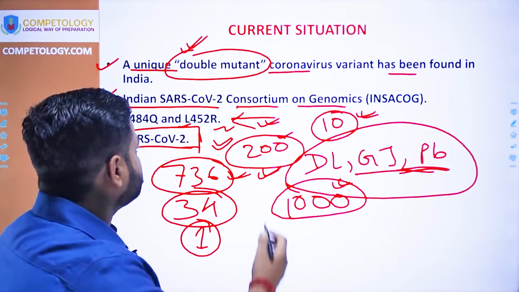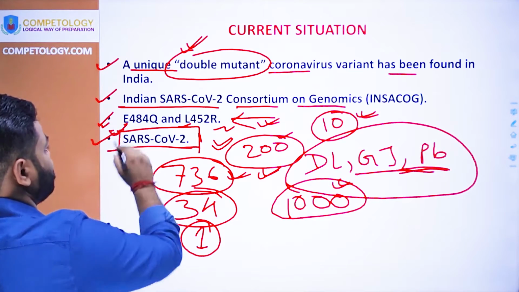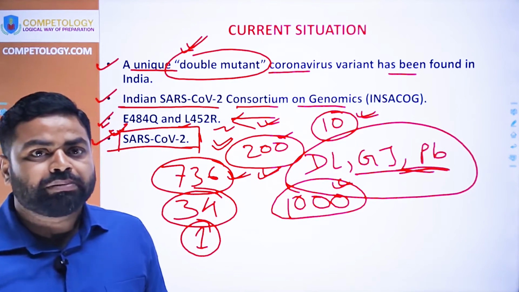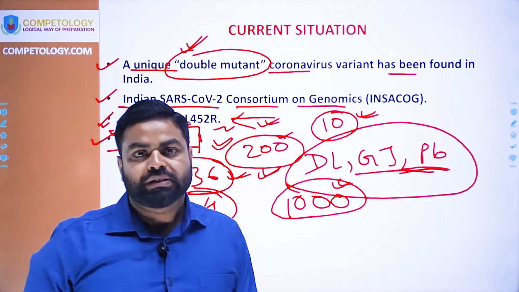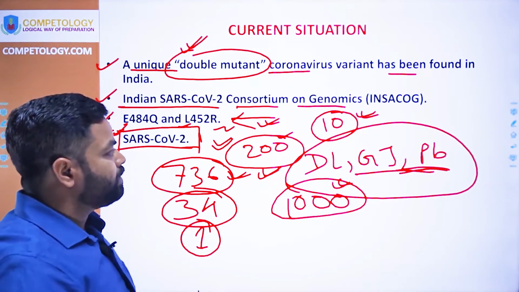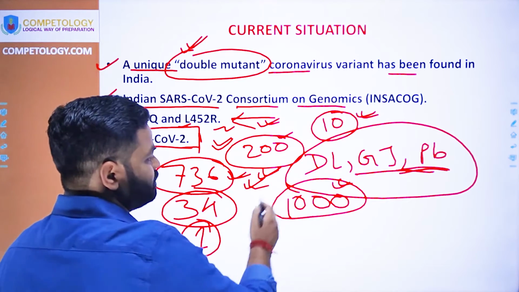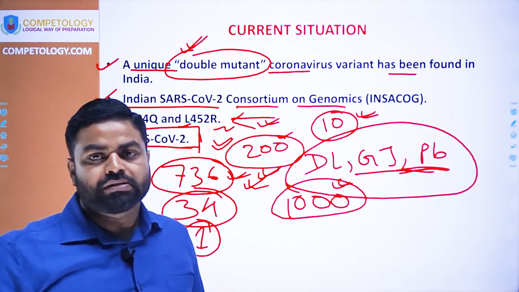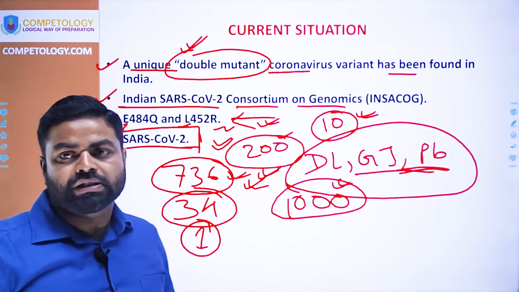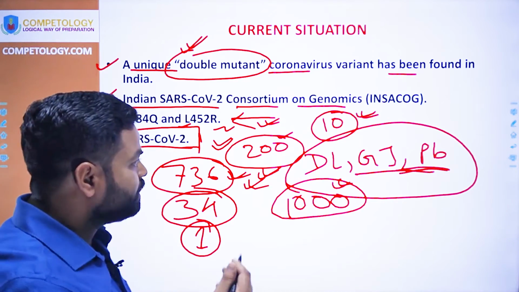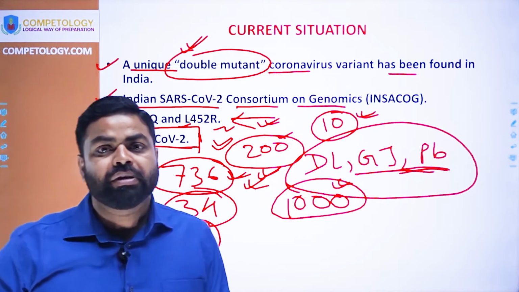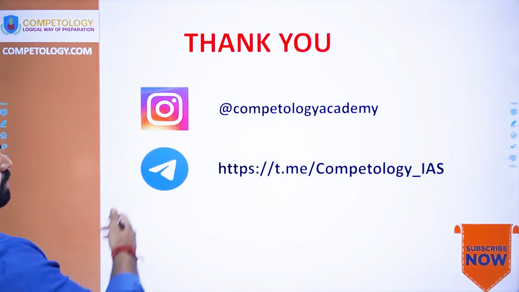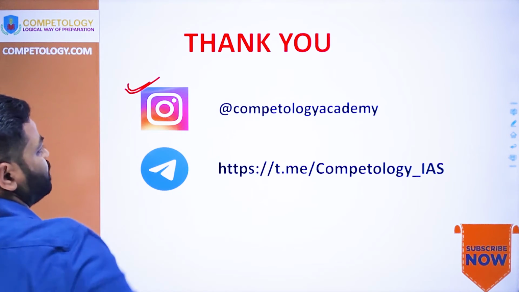So why is this a matter of concern? This is a matter of concern because the mutated virus may be more resistant to the COVID vaccine, or the COVID vaccine may not be so effective. The efficacy may not be enough to reduce the cases of infection, and because of that the current situation of the pandemic may prevail. So it is a matter of concern. Here we came to know about the mutated condition of the coronavirus.